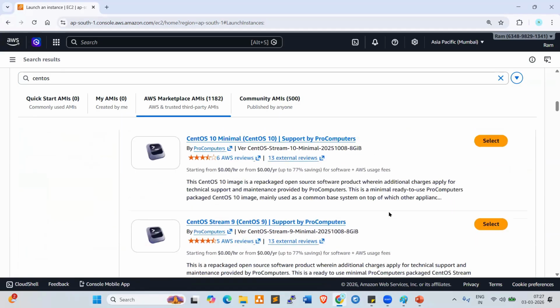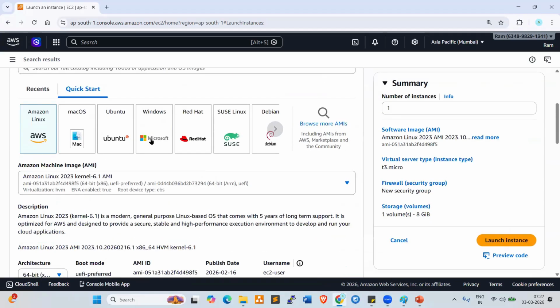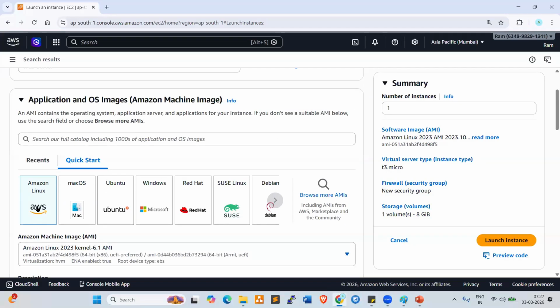Understanding that, everyone? Yeah. Click on cancel here. Now look at here, these are all the different flavors of OS images available.